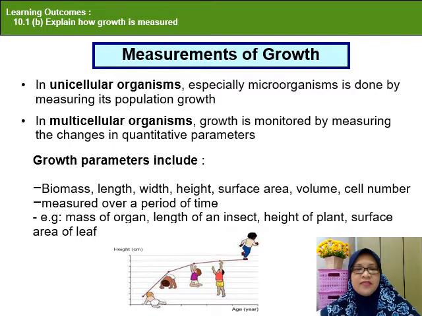The growth is monitored by measuring the changes in quantitative parameters. The growth parameters include biomass, length, width, height, surface area, volume, and cell number, and it is measured over a period of time. For example, mass of organ, length of an insect, height of plant, and surface area of leaf.